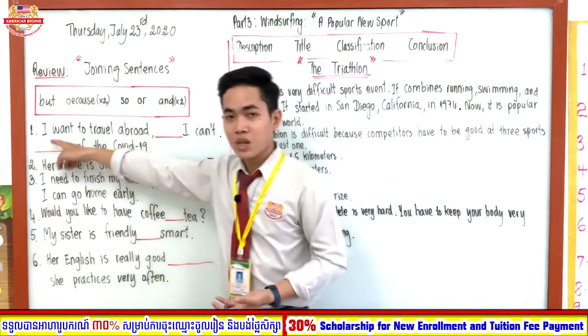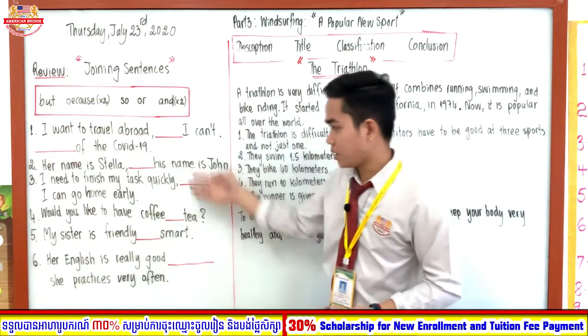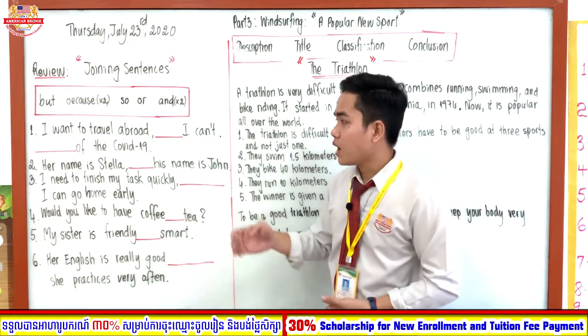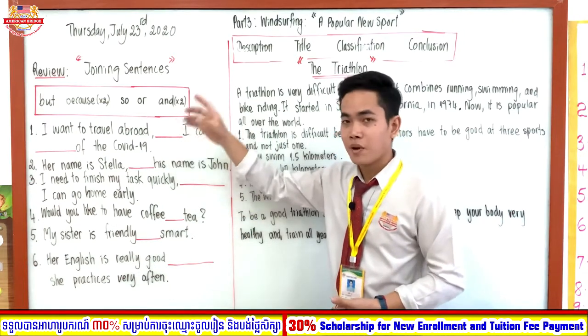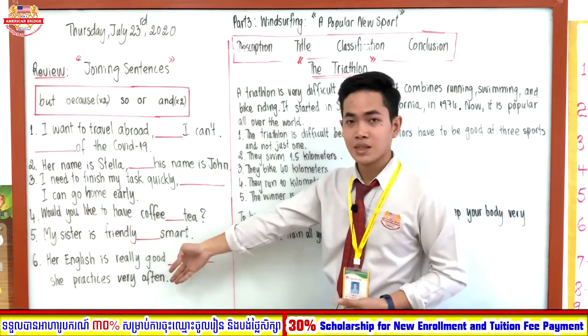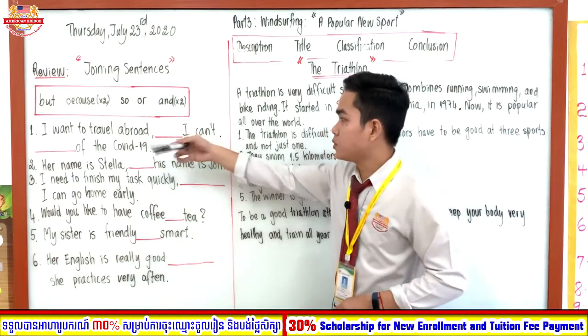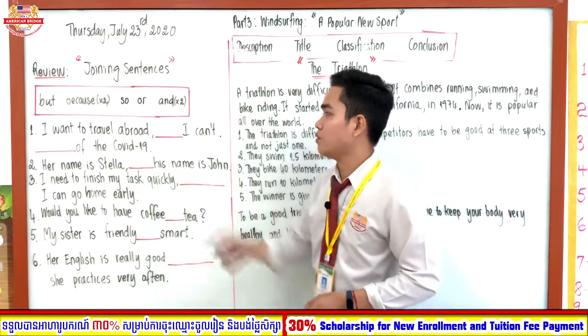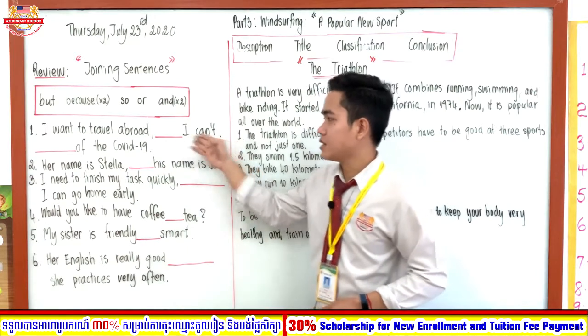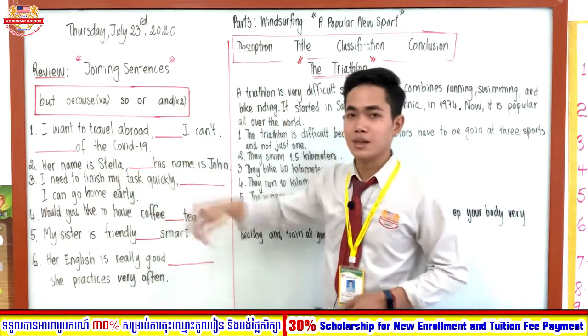All of them are linking words, the words that join a sentence. Now let's spend some time on our exercise practice together, with sentences from number 1 to number 6. Number 1: I want to travel abroad. I can't because of COVID-19.